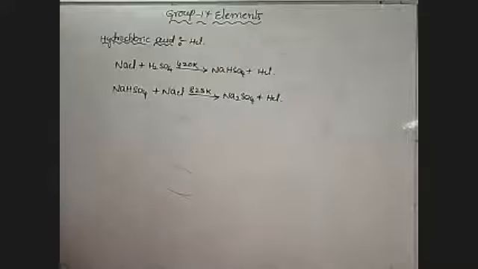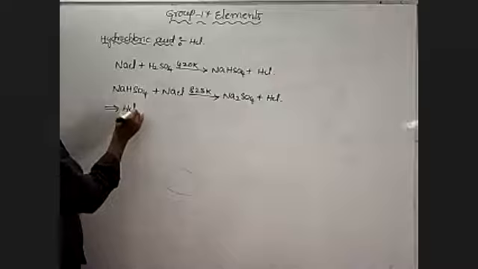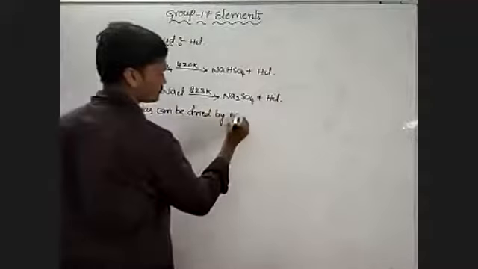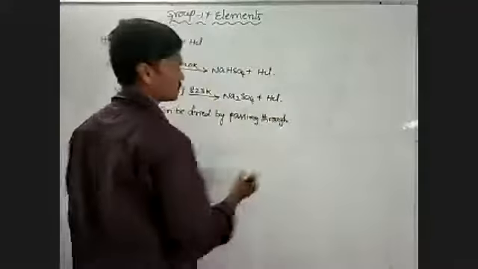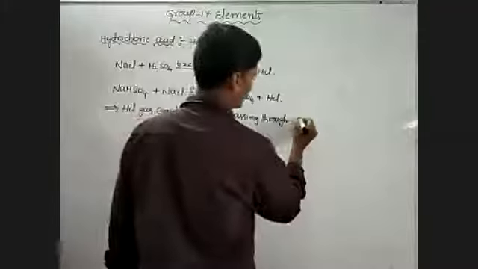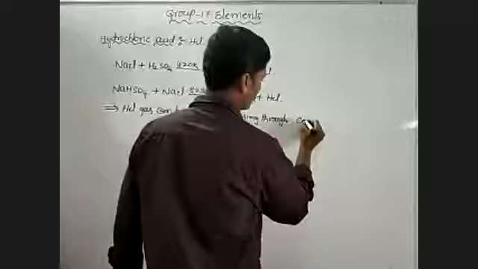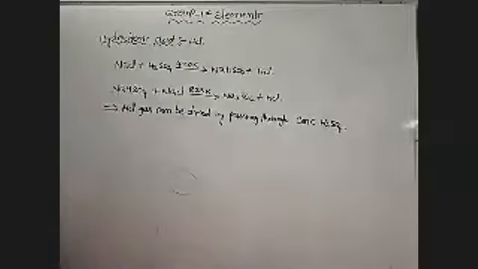HCl gas can be dried by passing through concentrated sulfuric acid. Next, go to here. Properties of hydrochloric acid.